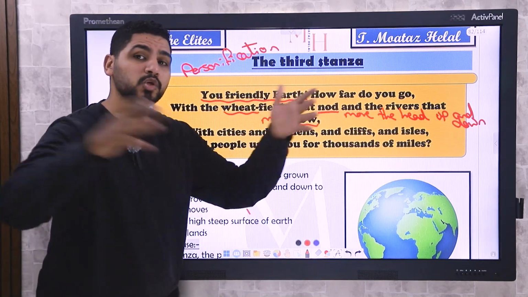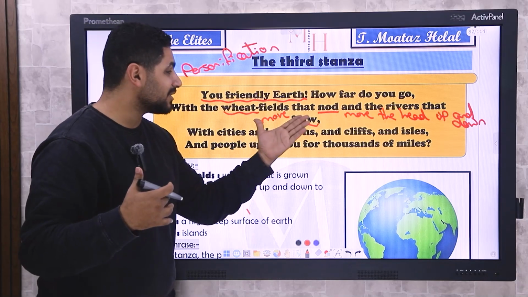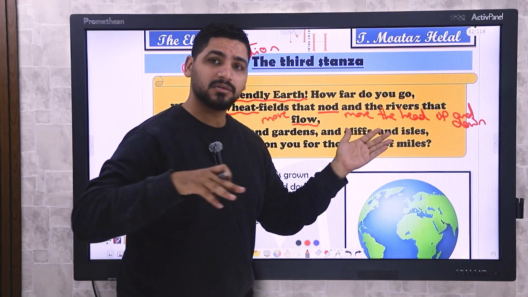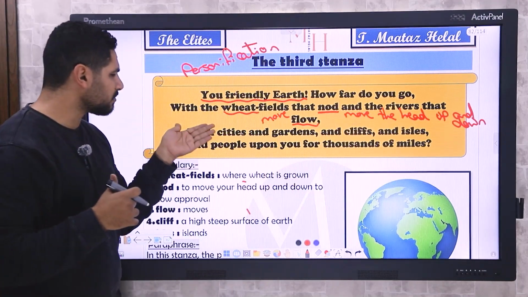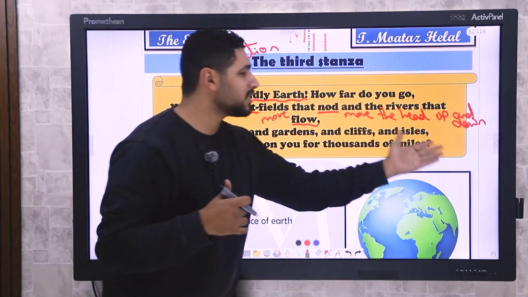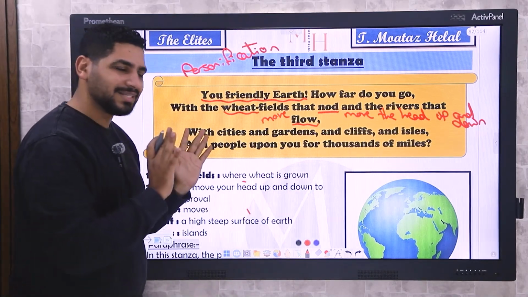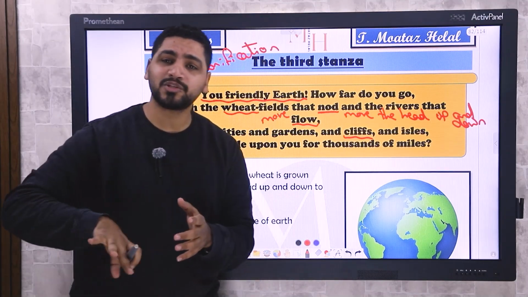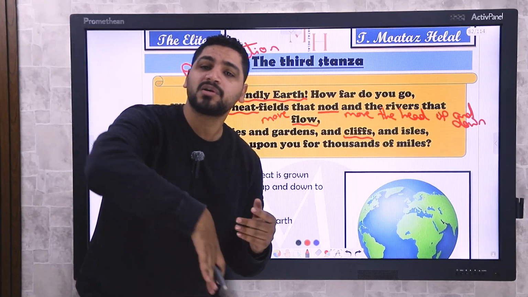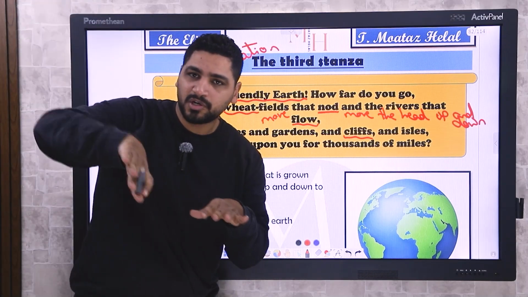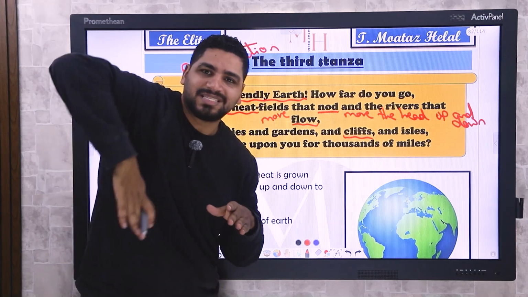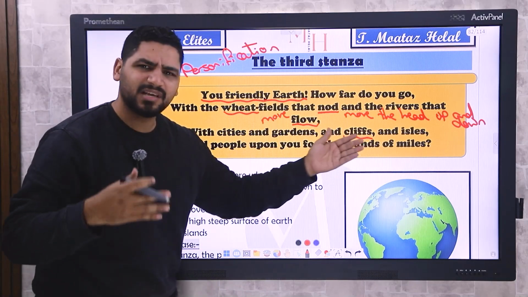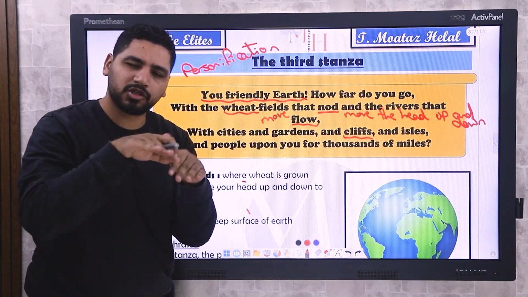He's saying that the earth is so huge, so wide, it has fields, wheat fields. Actually, the plant is moving because of the wind, and the rivers flow, like it's huge. With cities and gardens, cliffs and isles, what's meant? Everybody knows cities and gardens. What about cliff? Cliff is like rocks next to the sea, especially when they are steep. When there are high rocks next to the sea, steep, not flat, if they are next to the water, we call it a cliff, like small hills or mountains just next to the water.